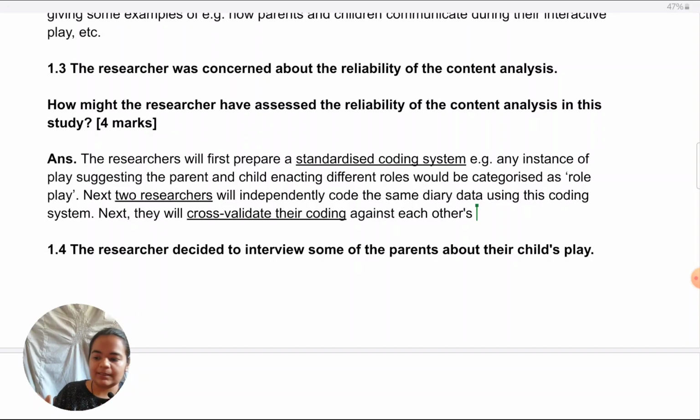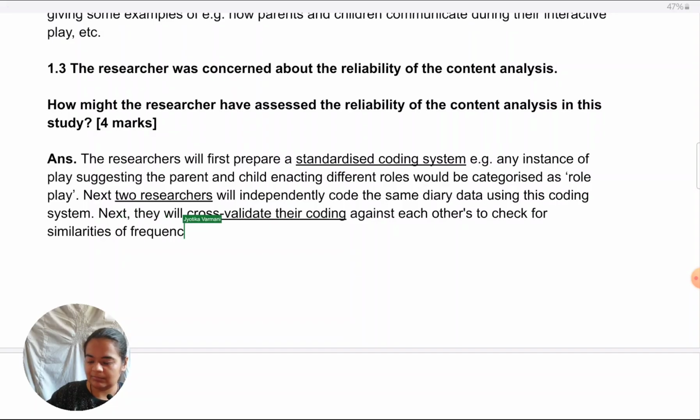So they will cross validate their coding against each other to check for similarities of frequencies noted for each type of play. Why are the researchers cross-checking their coding systems? To see whether both have categorized the same type of plays as occurring as frequently as the other. That's why. So again, this is how we are linking it. And I forgot to mention, I should have in the beginning, to establish inter-rater reliability. I should have started that way. It's okay, now I've not written it, so I won't add it there. I'll put it in the last point.